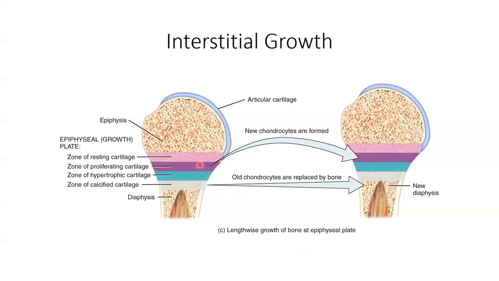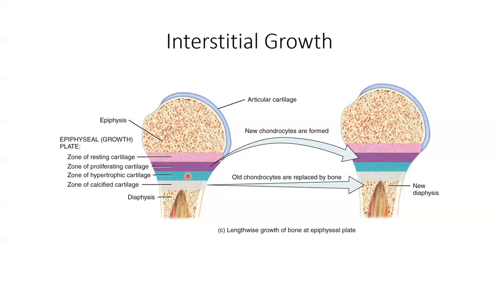This purple line here is our zone of proliferating cartilage, where we're making more and more of those cartilage cells. The new chondrocytes replace older ones which have grown in size. So that's this green zone here, the zone of hypertrophic cartilage, where those mature chondrocytes will increase in size.